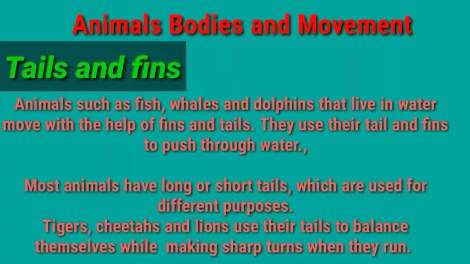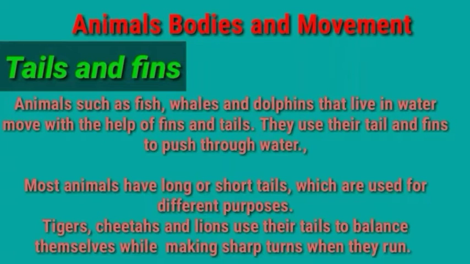Most animals have long or short tails which are used for different purposes. Tigers, cheetahs and lions use their tails to balance themselves while making sharp turns when they run. Animals like monkeys and chimpanzees which live on trees can climb, hop and swing from one branch to another with the help of their tails.